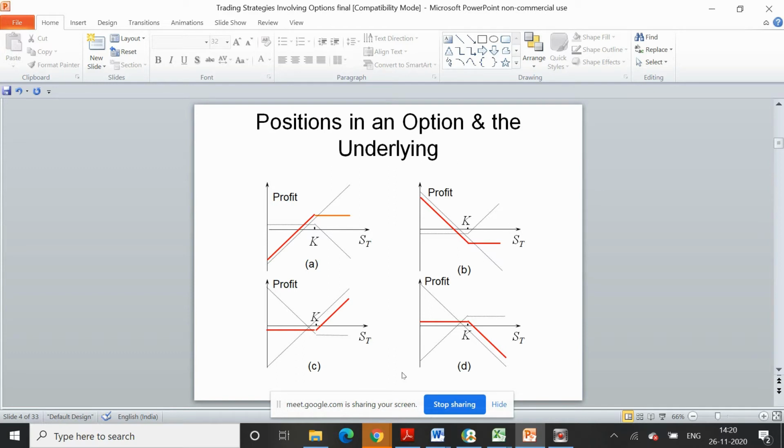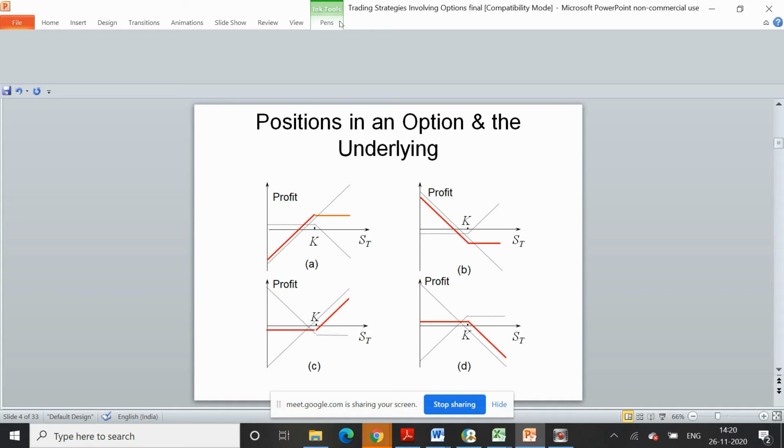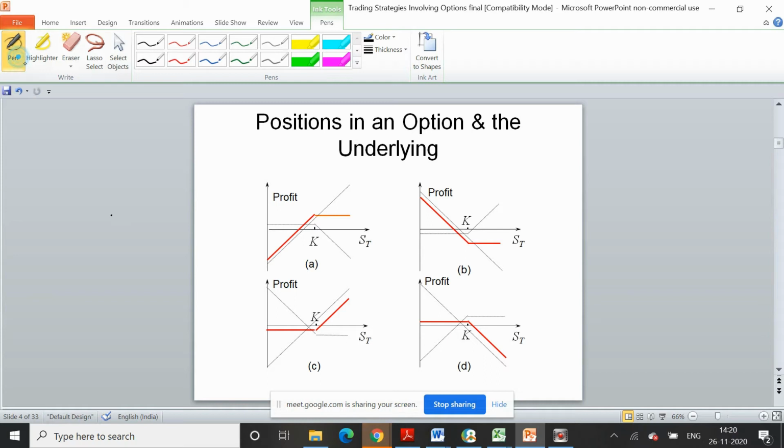As we have already discussed in the previous topic, if you already have a long position in the stock, then as the spot price goes up, your investment will also go up. And then you have a position in the call option.